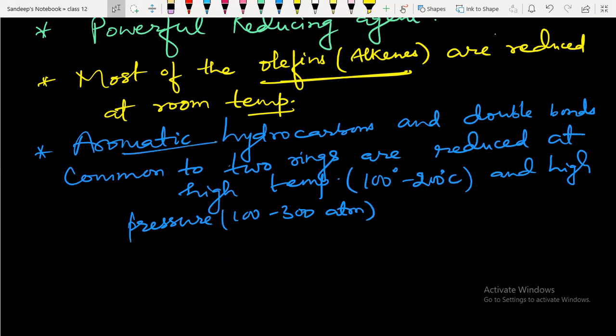So even aromatic hydrocarbons and double bonds common to two rings are reduced at high temperature and high pressure.